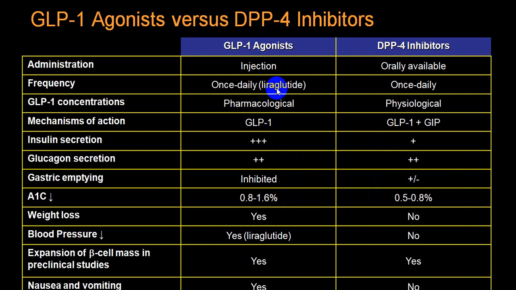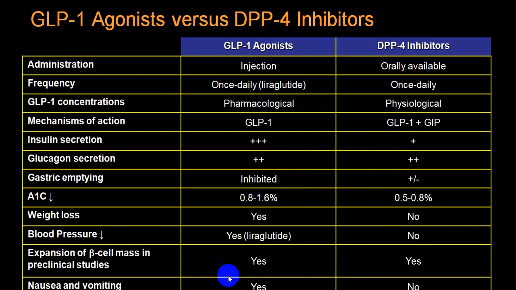So HbA1c reduction is much more in the case of GLP-1, right up to 1.6, while in the case of DPP-4 the maximum is 0.8. Weight loss is much more with GLP-1, while this is called weight neutral. Blood pressure will also be reduced by liraglutide because of the natriuretic effect, while DPP-4 will not have much effect as far as natriuresis is concerned. Beta cell production and beta cell mass increase will be much more with GLP-1 rather than with DPP-4. There is an increase in the beta cell, but much more with GLP-1.